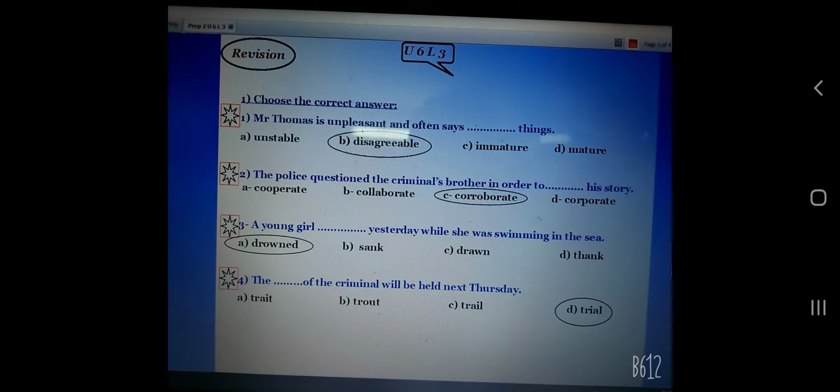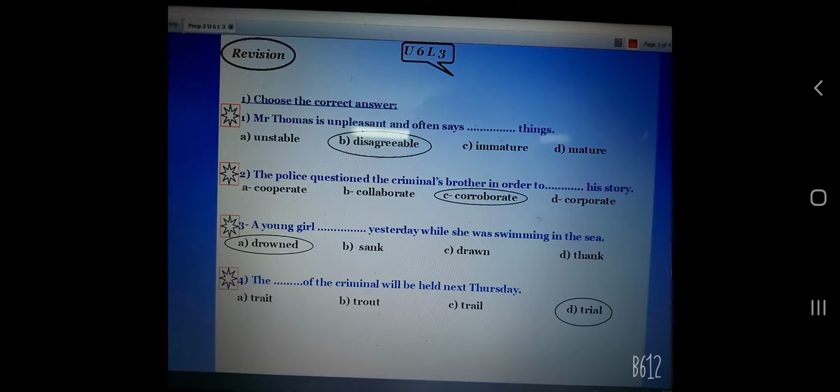Number 2. The police questioned the criminal's brother in order to space his story. So the right answer is cooperate. Number 3. A young girl space yesterday while she was swimming in the sea. So, can you answer? So, the right answer is drowned.